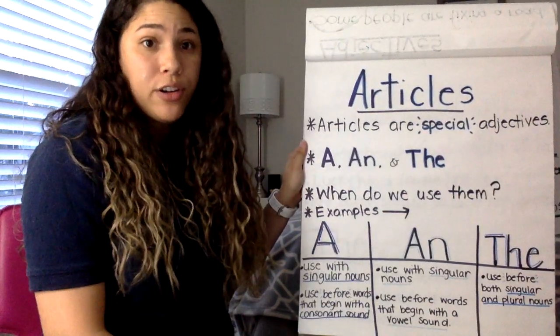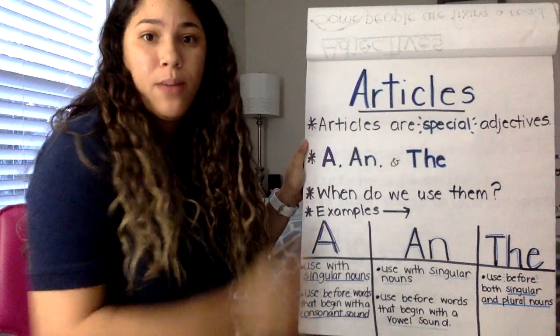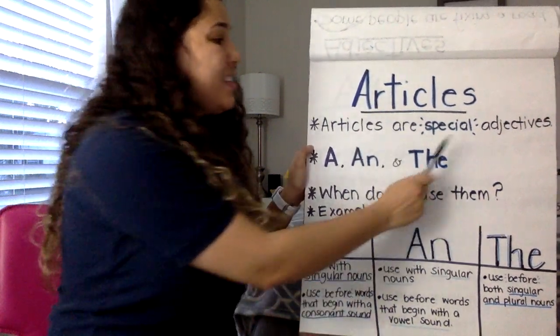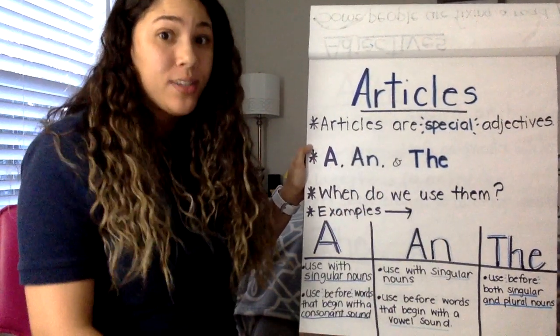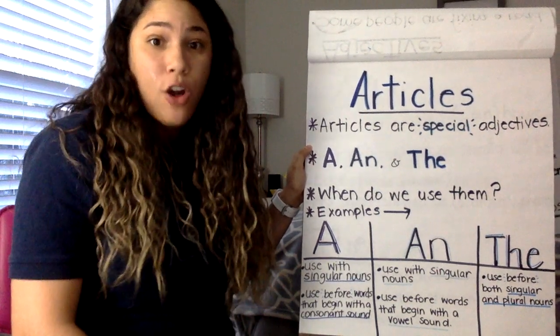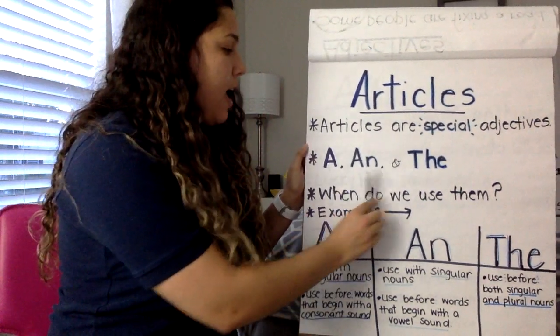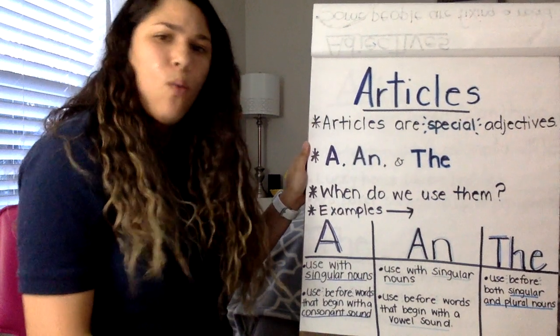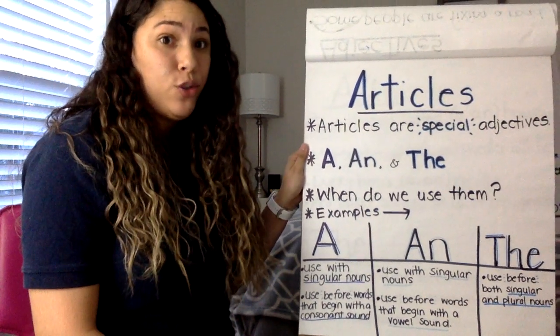Now we mentioned articles before. Now let's talk about the articles. Articles are special adjectives, special types of adjectives. And when we say articles, we're talking about a, an, and the. Okay? When do we use a, an, and the? Remember, there are special rules.